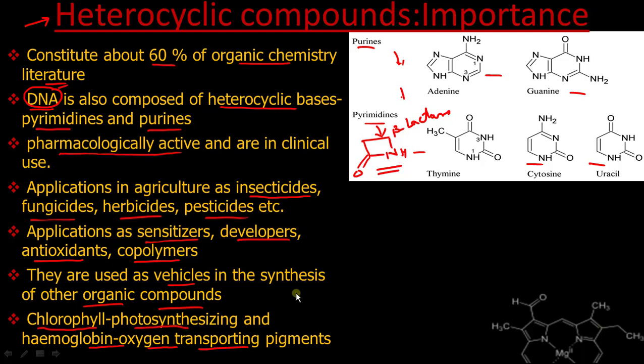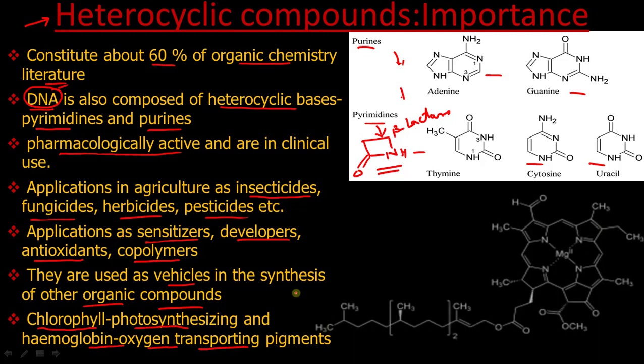I will show you the structure of chlorophyll. This is the structure of chlorophyll. It contains magnesium. Now you can see these rings are heterocyclic rings. Now you can see how important heterocyclic compounds are. In fact, most of the studies in organic chemistry work on heterocyclic chemistry. And if you have to go abroad after GRE for your PhD, they require that you should have studied heterocyclic compounds in your curriculum, considering their wide applications.